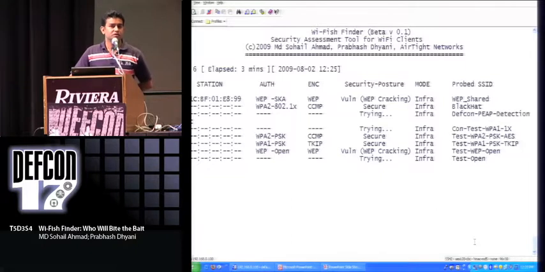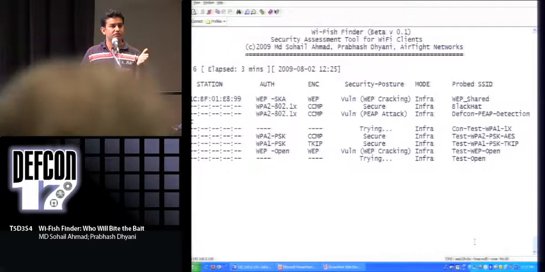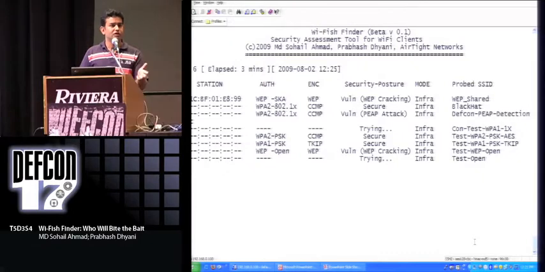Basically, a dictionary attack works if you are choosing a very weak password, right? But no one can predict what kind of password somebody is using. So sometimes it will work, sometimes it will not work. Secure, I am saying only for those Wi-Fi networks which are configured for .1x and not using pre-shared key. So mainly for those kinds of networks. And they are not vulnerable to the PEAP attack. That's it.